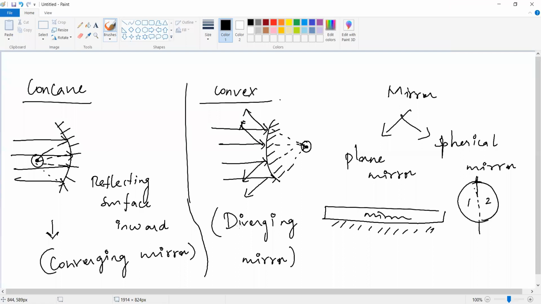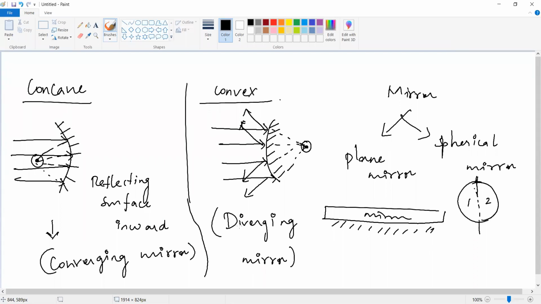Okay, very good. So Vijay, now it's your turn. Ma'am, the concave mirrors are inwardly bulged, so it is called a converging mirror. And convex mirrors, the reflecting surface is on the outer layer, and it is called a diverging mirror. Very good. And in the back of the convex mirror, it appears to converge in the backside of the mirror.